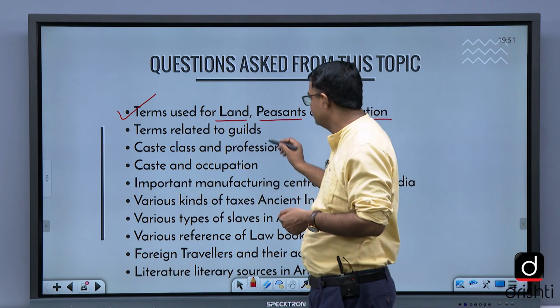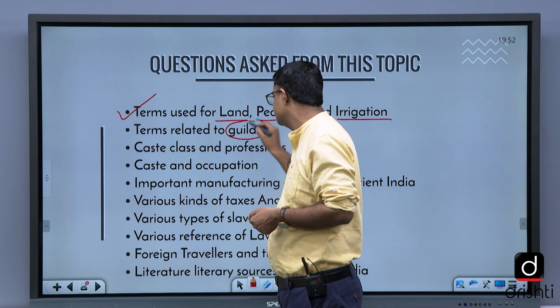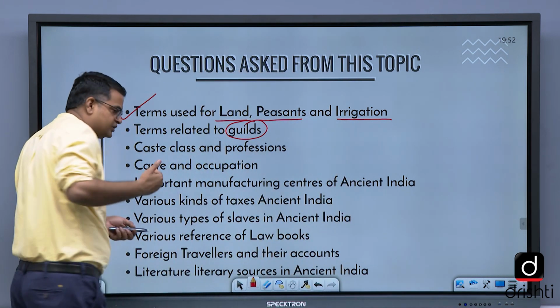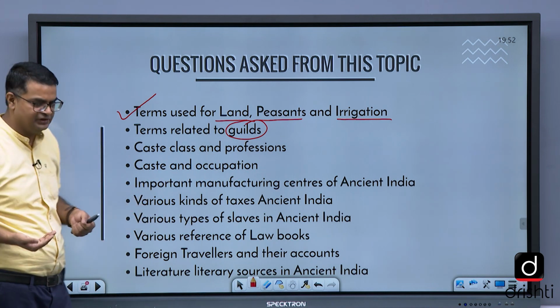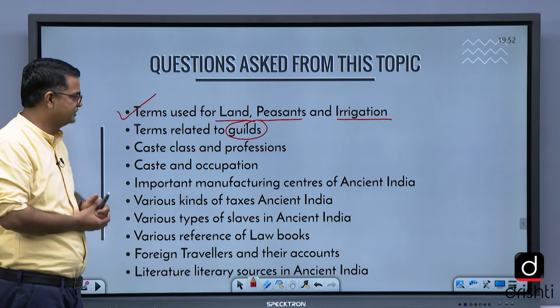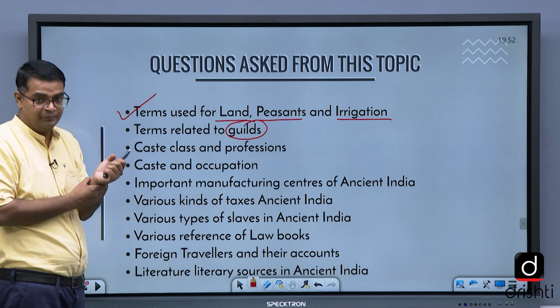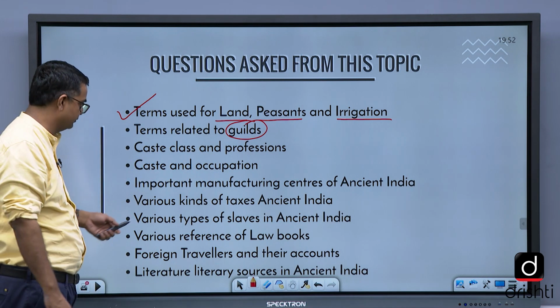Then terms related to guilds. A guild, as I told you, is a group of artisans, craftsmen and traders. The guild emerged in the pre-Maurya period, and finally we see the emergence of guilds on a large scale and as a system in the post-Maurya period. That is very important. Once they asked a question from that topic also.